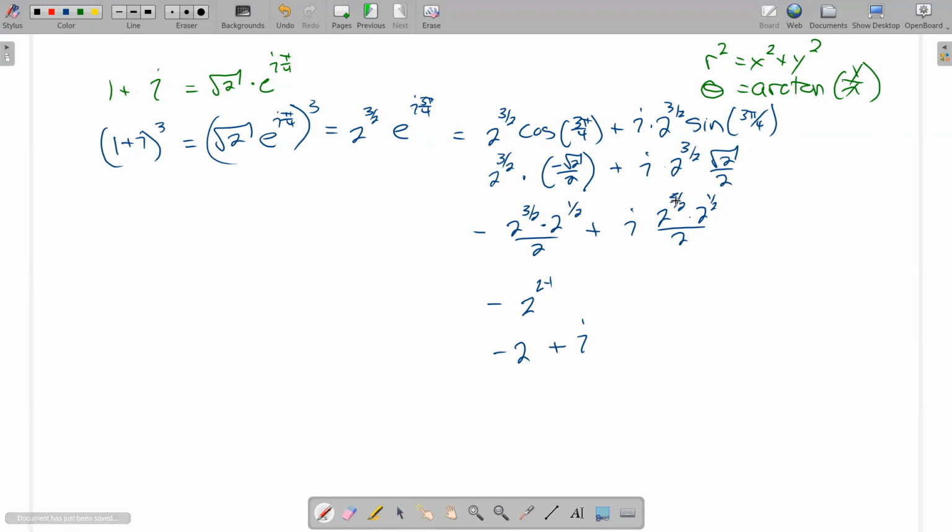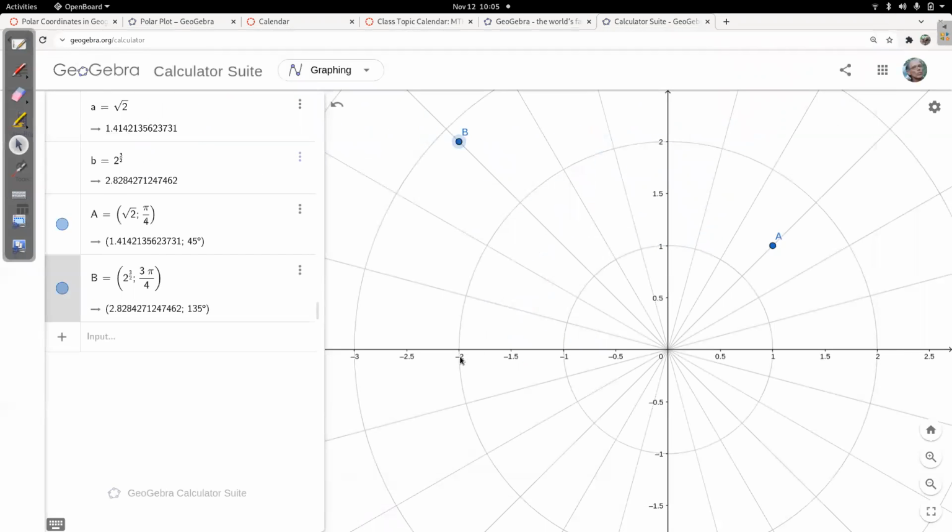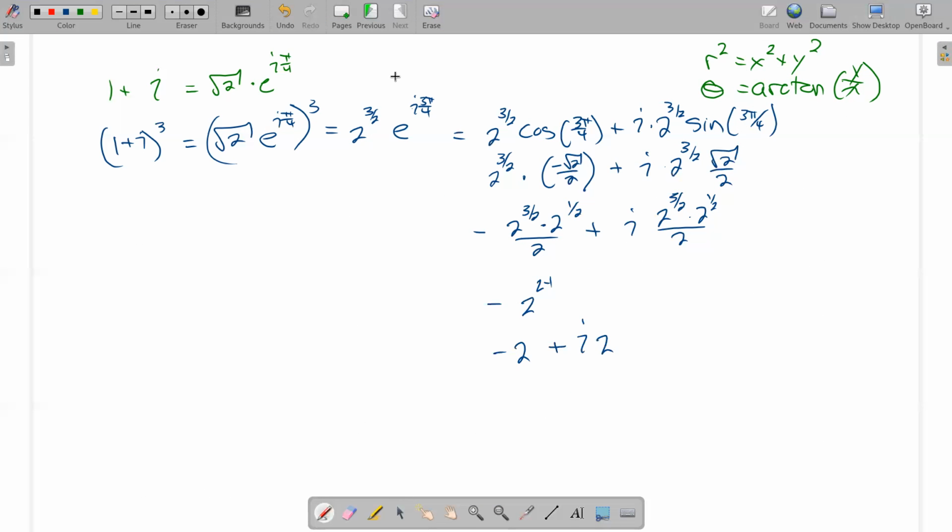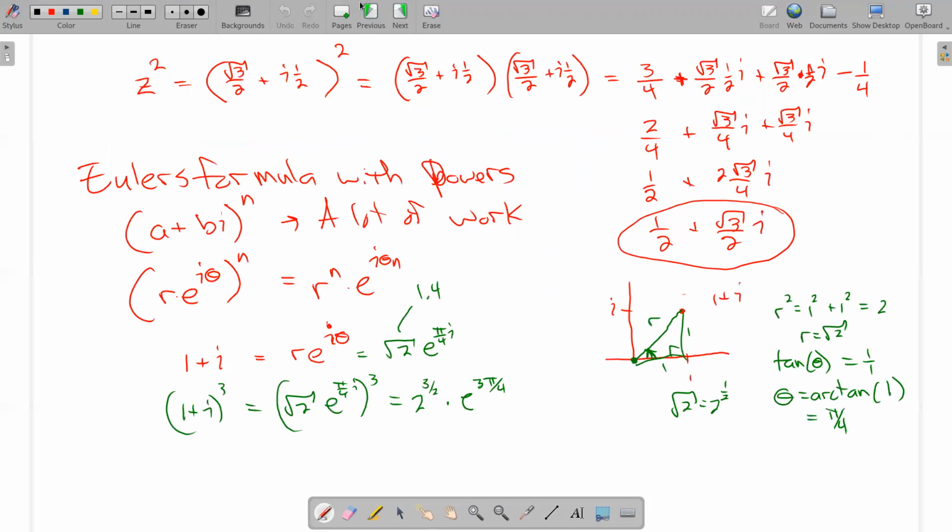What do we get here? Same thing, right? 2. And if we look back at that graph, we should see, oh, that's the point negative 2, 2. Negative 2, 2 for B here. Cool. So there's a lot of power in this view of the complex numbers. So the two big ideas here are that complex numbers can be viewed graphically.